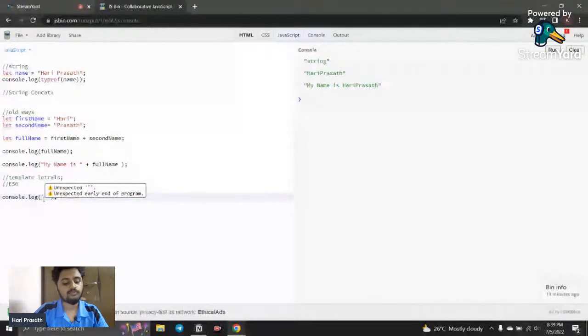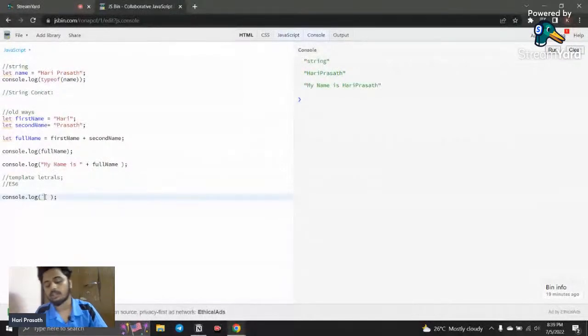So the backticks is found above the tab key. In your keyboard, there is a tab key, and you can find number 1, and before number 1 you can find the backticks. So in the tab of approximate symbol, right? You can find the backticks, and here inside the backticks, whatever you write is also considered as a